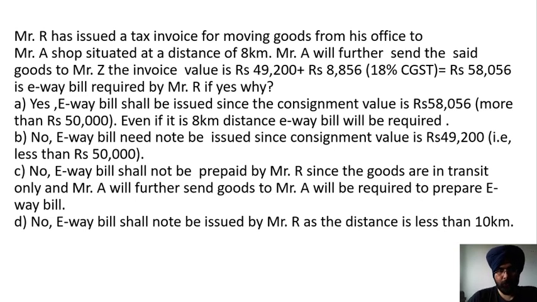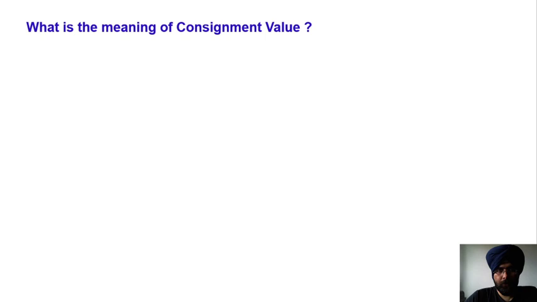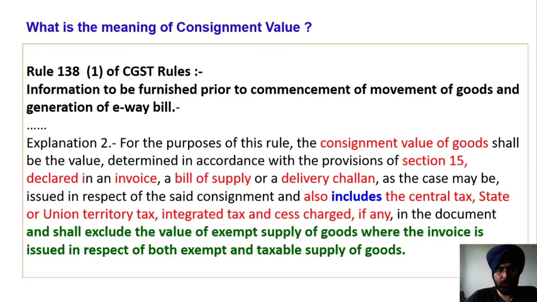So here I am going to discuss the correct answer. Consignment value is defined under the GST Act, Rule 138 of CGST Rules. Explanation 2 says, for the purpose of Rule 138, the consignment value of the goods shall be the value determined in accordance with the provisions of section 16(5), declared in the invoice, bill of supply, or delivery challan. So whatever value is declared in the tax invoice, bill of supply or delivery challan, as the case may be, issued in respect of the said consignment, is deemed to be the consignment value. It also includes CGST, SGST, UTGST, IGST and cess charged, if any.